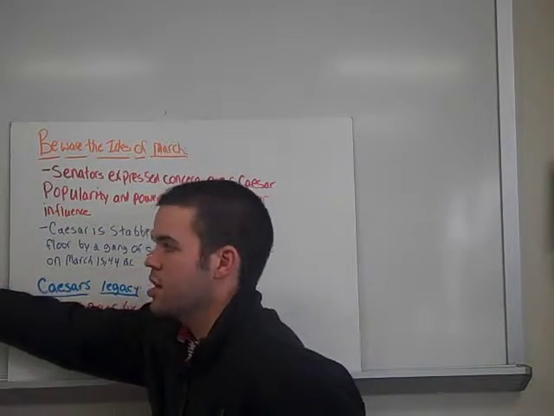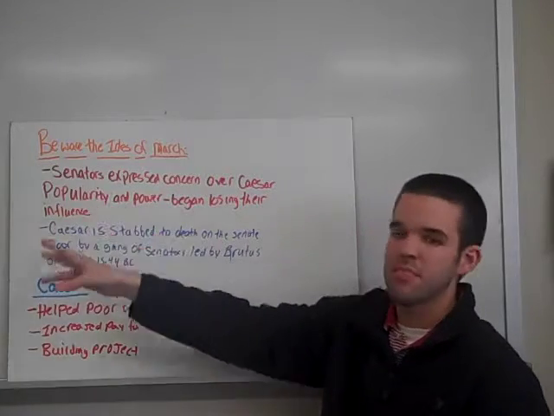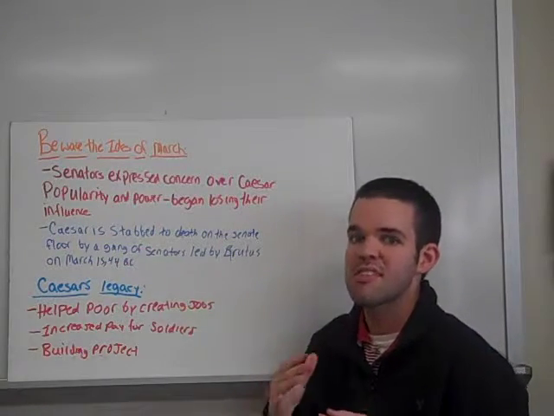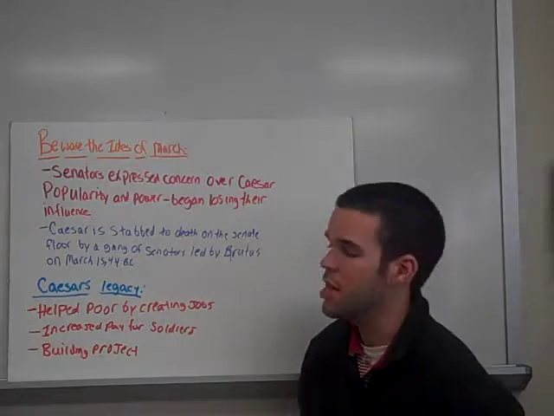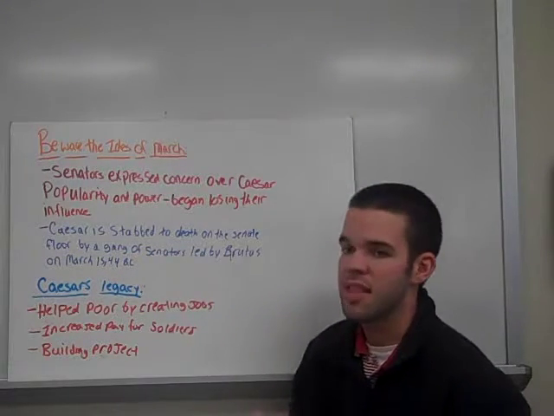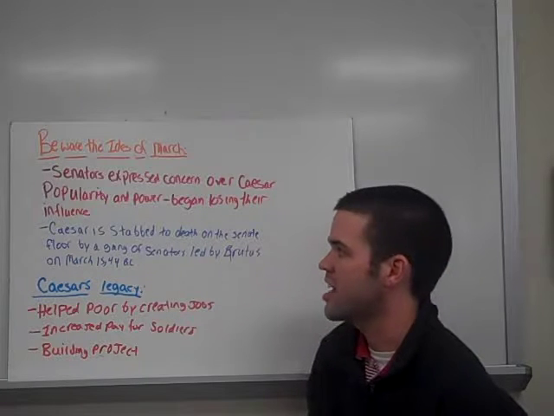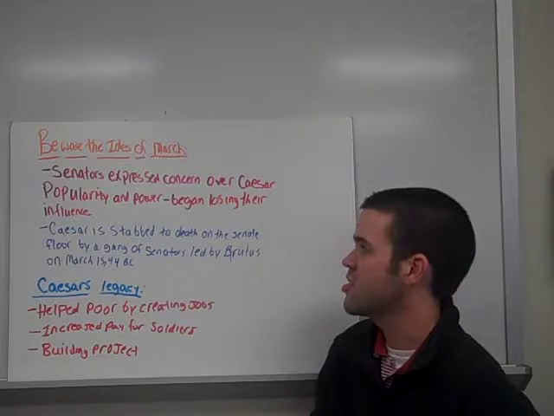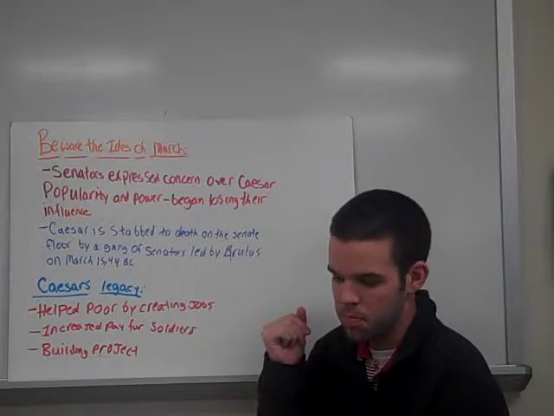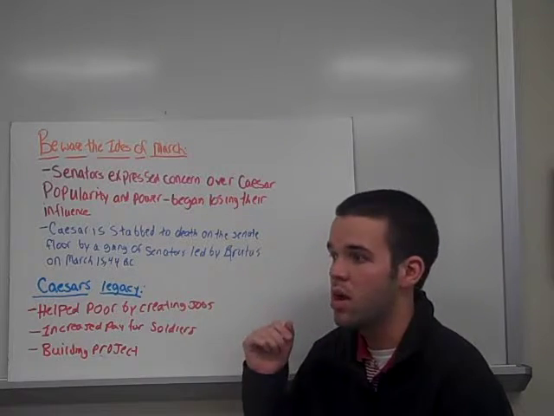The final thing of Julius Caesar, beware the Ides of March. This is one of the most famous events in history. Senators expressed concern over Caesar's popularity and power. They feared that they were beginning to lose their influence over all of Rome. As a result, Caesar is stabbed to death, basically backstabbed or stabbed in the back.